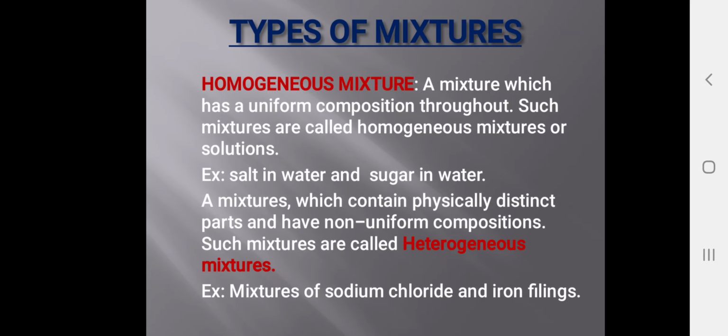We can separate the constituents of that mixture by a physical process. Such mixtures are known as heterogeneous mixtures. For example, a mixture of oil and water, or a mixture of sodium chloride and iron filings. These are examples of heterogeneous mixtures.